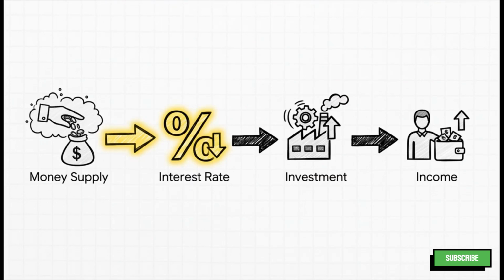The correct mechanism here is B, a change in the interest rate. According to Keynesian theory, when the money supply increases, the first thing that happens is the interest rate falls. This lower rate encourages more investment, and that increased investment boosts overall income. That's the transmission mechanism right there.